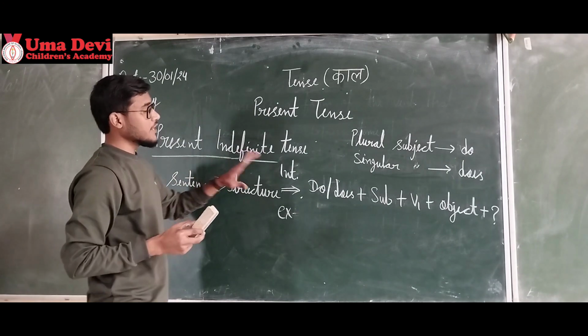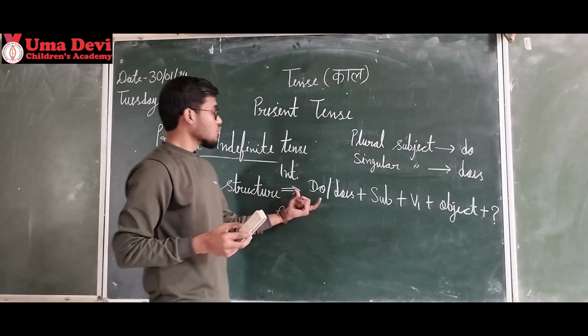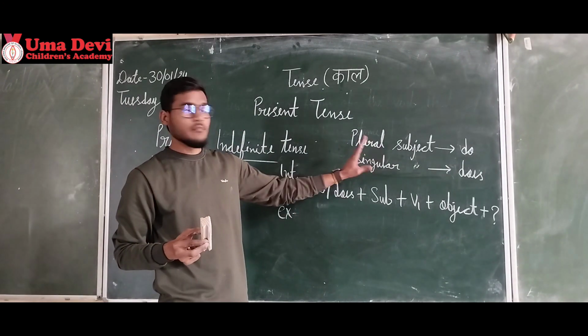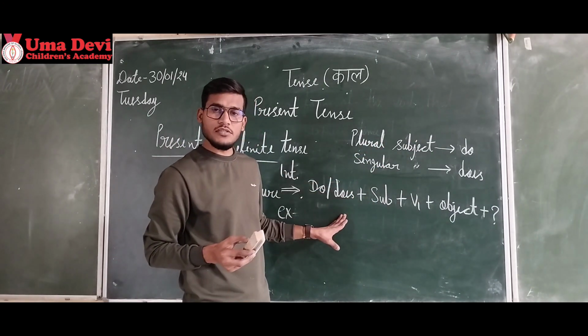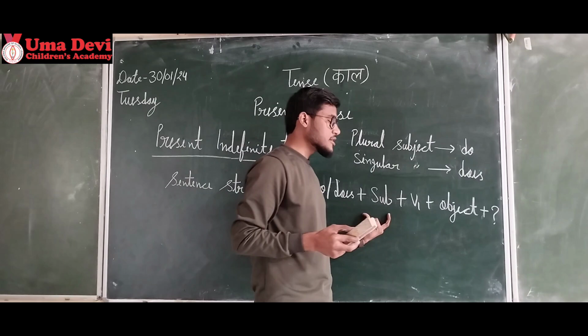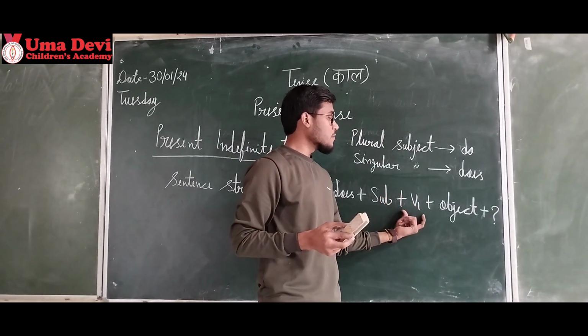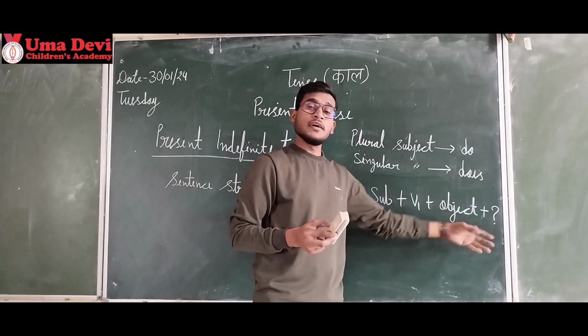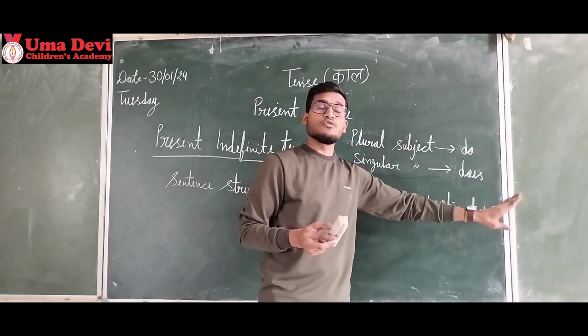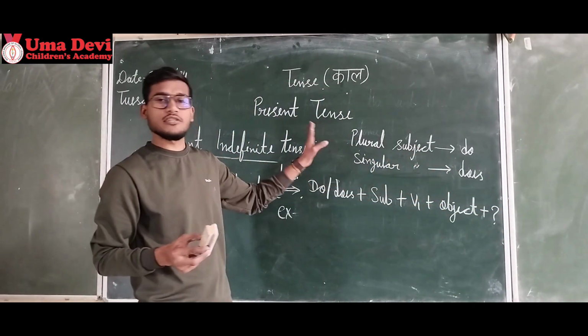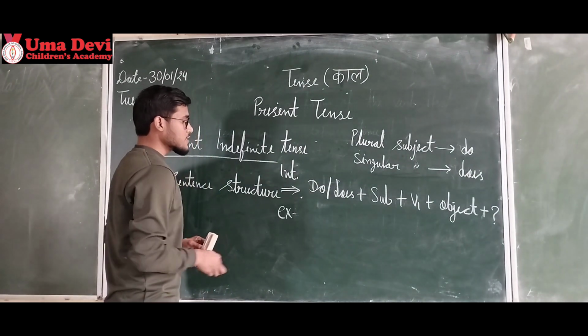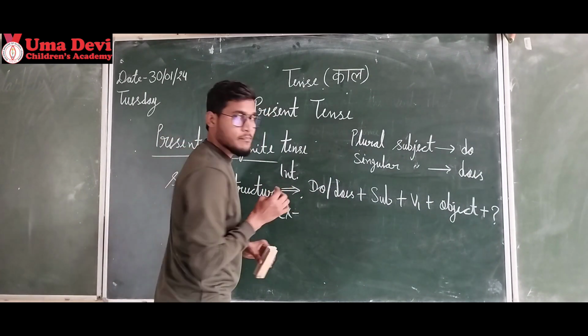Present indefinite interrogative. Do or does, according to the same rule: for a plural subject we will use do, for a singular subject we will use does. Then we will write the subject here, then the verb, the first form of the verb, then the object. Question mark is a must. If you don't put a question mark, the teacher will cut marks. You can give no excuses at all. Okay? So let's understand this with the help of an example.